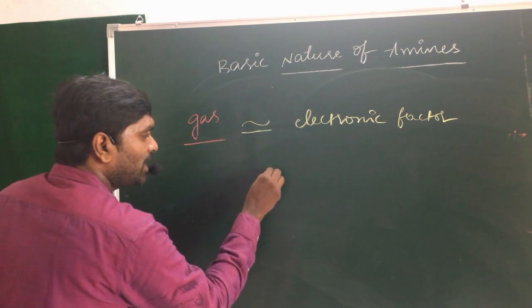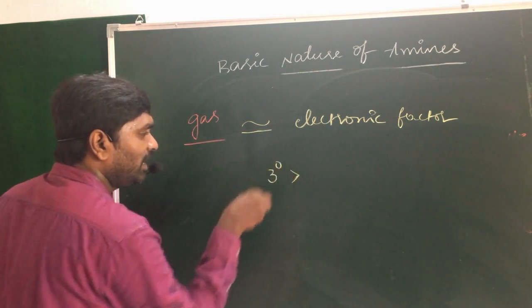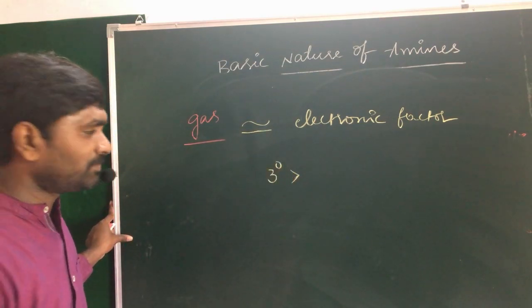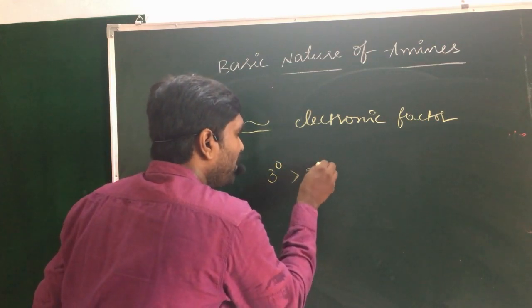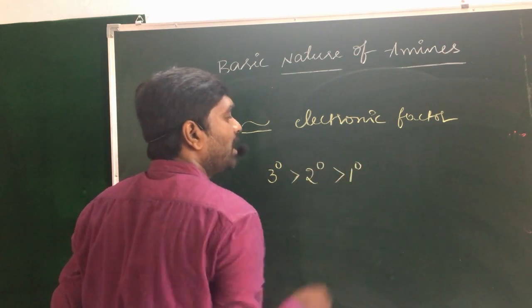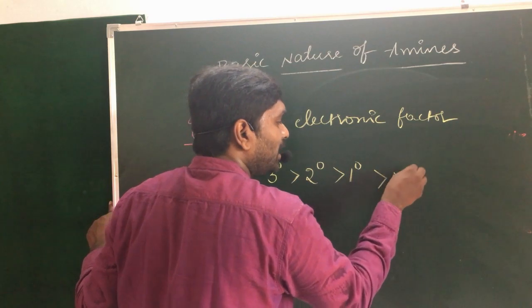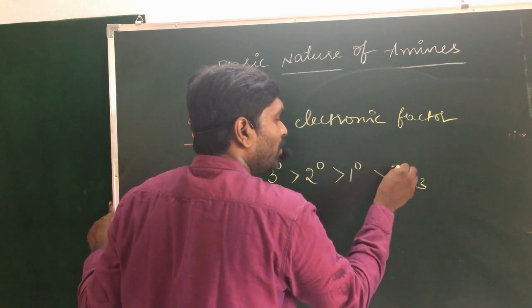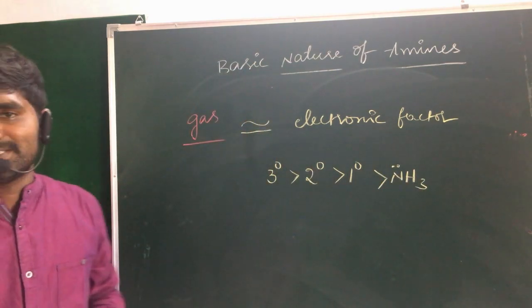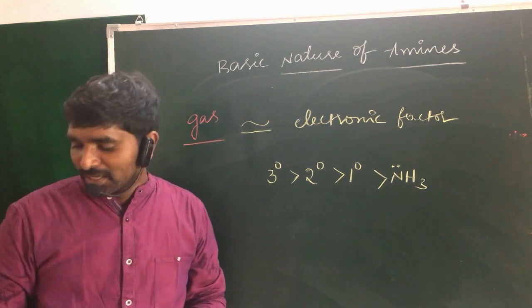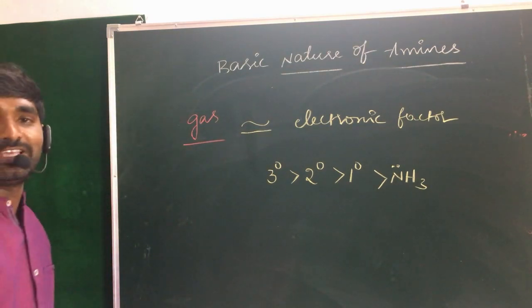According to the electronic factor, 3-degree amines are more basic in nature. After that, 2-degree amines. After that, 1-degree amines. So ammonia is the least basic in nature when it is present in the gaseous phase.